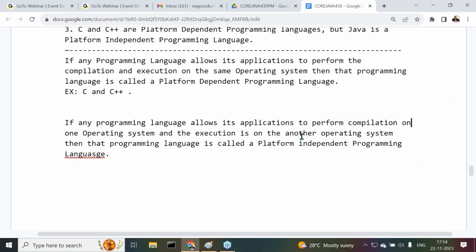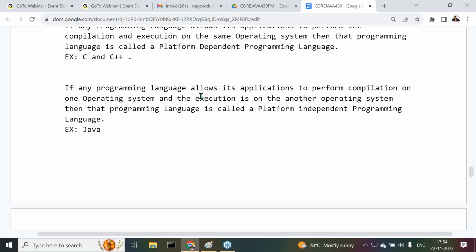Examples for platform independent programming languages: Java is the best example.